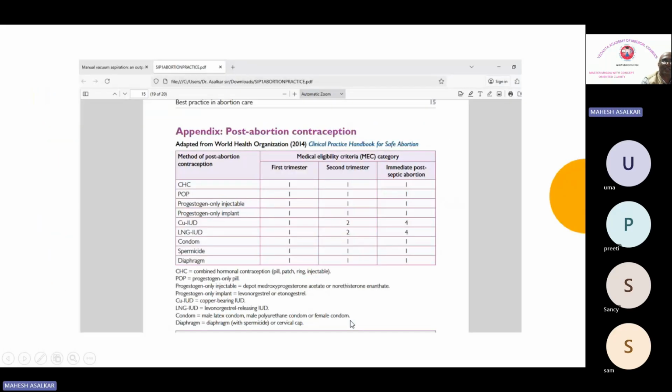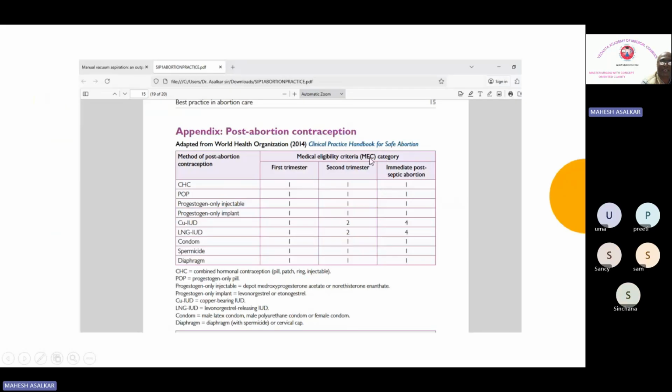Okay, then coming to contraception, all these are UK MEC criteria, that is medical eligibility criteria. For first trimester abortion, all methods of contraception are UK MEC 1. Okay, for second trimester, except copper IUD and LNG IUD, the rest are all UK MEC 1.